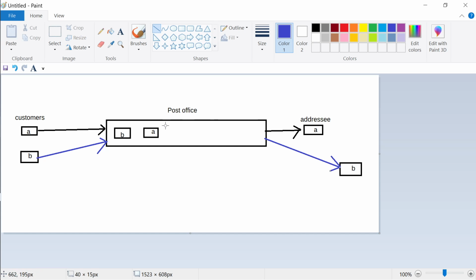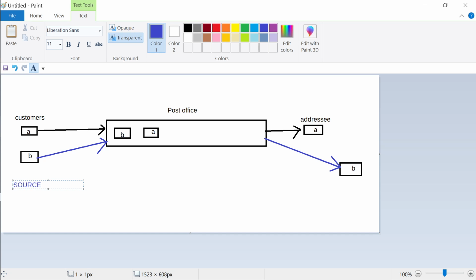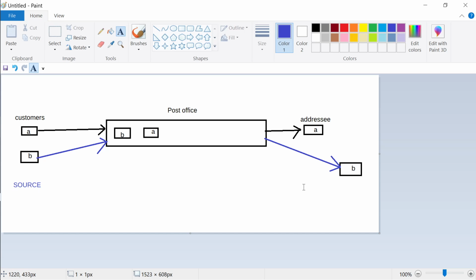Now, is the post office concerned with which customers it is dealing with or which addresses? Is it attached to any one particular customer? The answer is no. The post office is not attached to any one particular customer. It is a generic service, like a transit service, where it helps all the customers take their information and pass it on to the target application. So there is a source of data coming from here, and a destination of data over here.